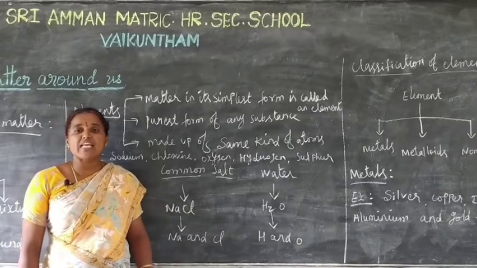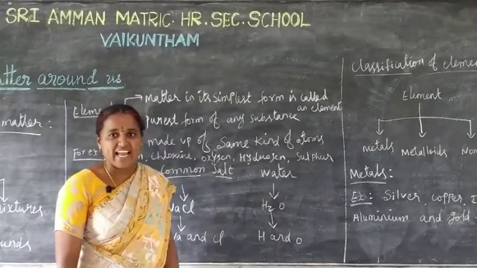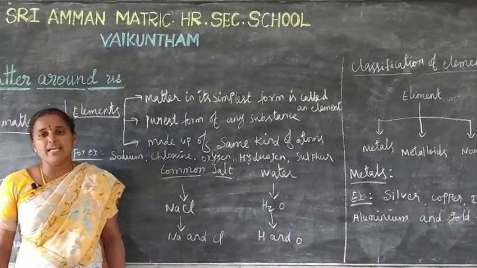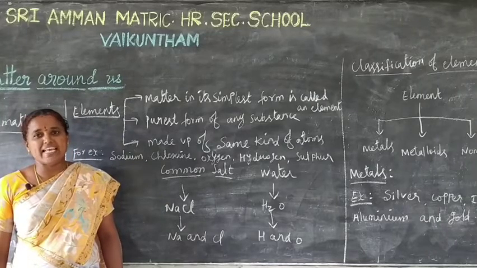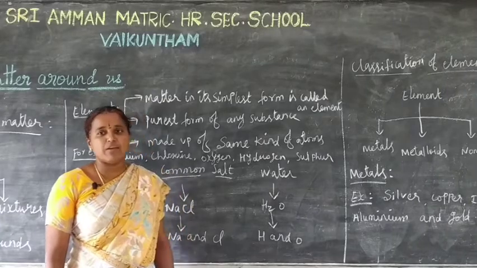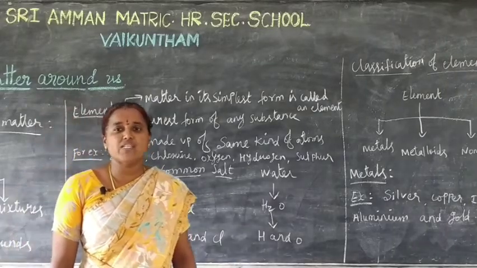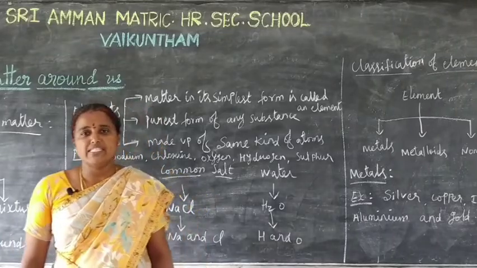Next, sulfur is used as manure in agriculture. Manure means fertilizer. Gallium is used for making mobile phones and silicon is used for making computer chips.